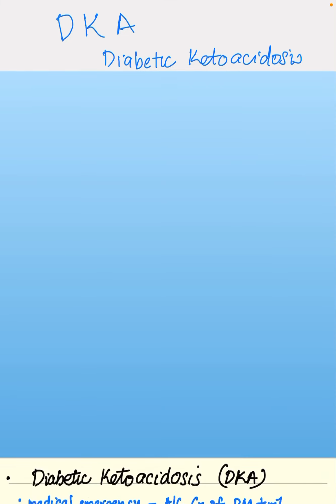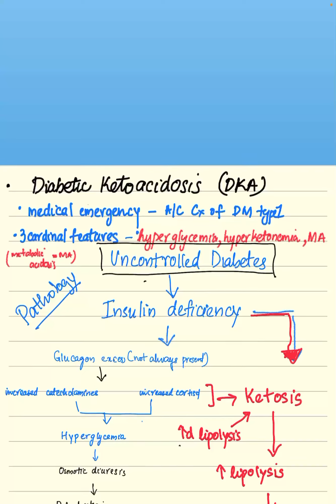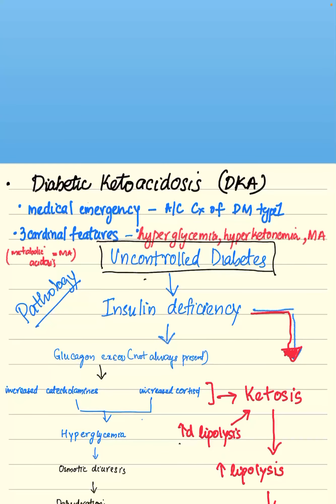We'll talk about DKA or diabetic ketoacidosis. Diabetic ketoacidosis (DKA) is a medical emergency. It is an acute complication of diabetes mellitus, especially type 1. There are three cardinal features: hyperglycemia, hyperketonemia, and metabolic acidosis.